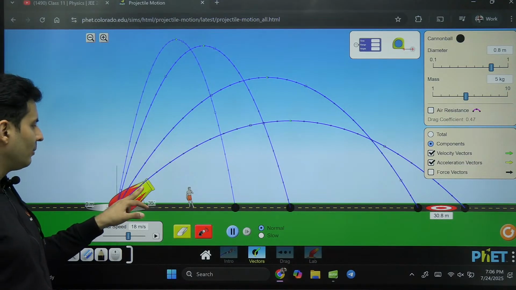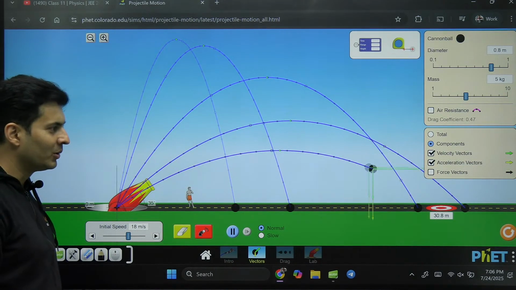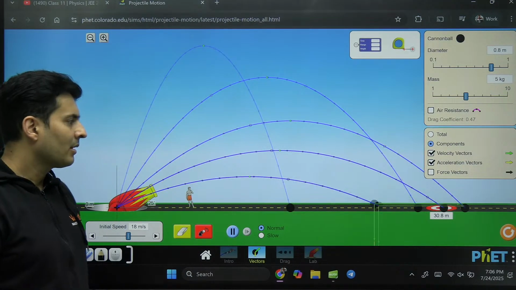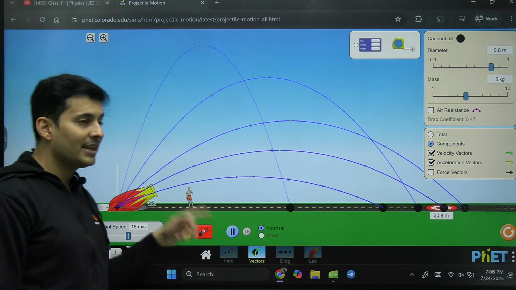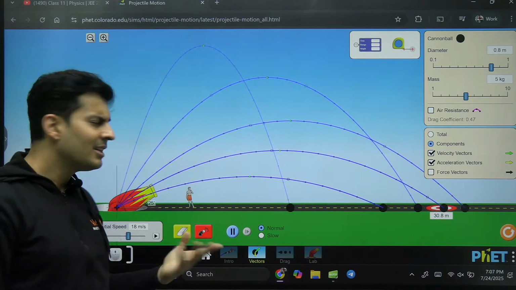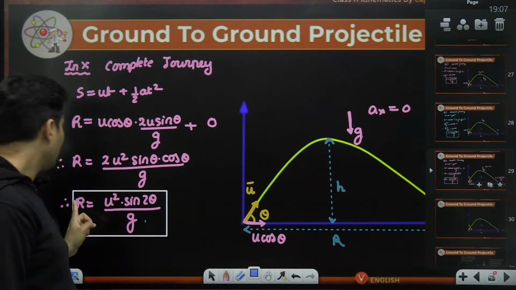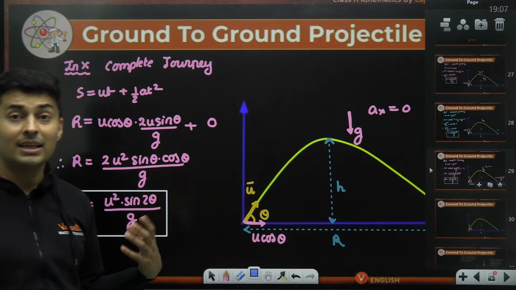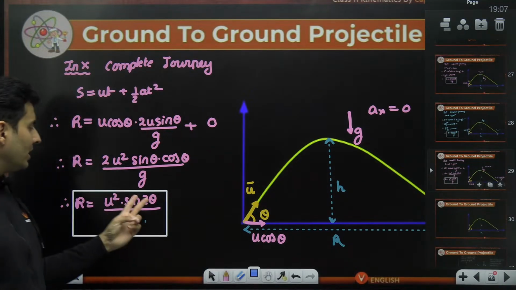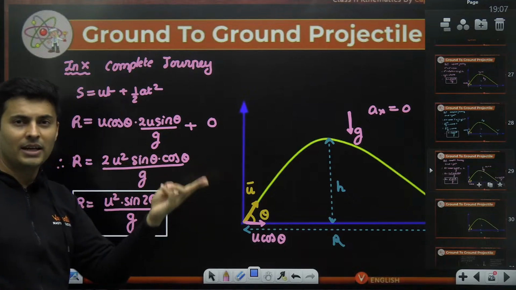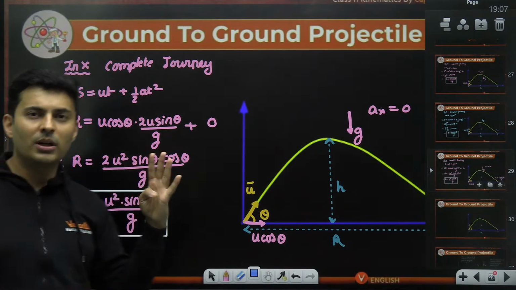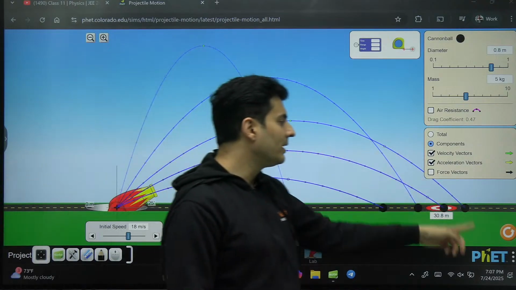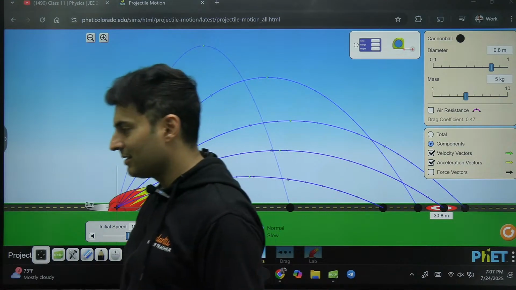What if I reduce the angle more? Maybe it will go far? No, it will not. It is coming even closer now. Reduce the angle, closer. So this tells that the range is maximum for 45 degrees. Kind of makes sense also, because if I want maximum range, sine should be maximum, and sine is maximum when the inside angle is 90. So 2 theta should be 90. If double of the angle is 90, so the angle should be 45 degrees. Straightforward. That is why for 45 degrees, you will reach maximum possible distance.